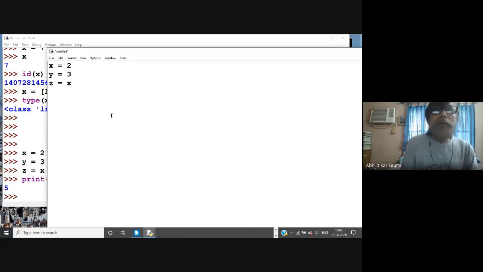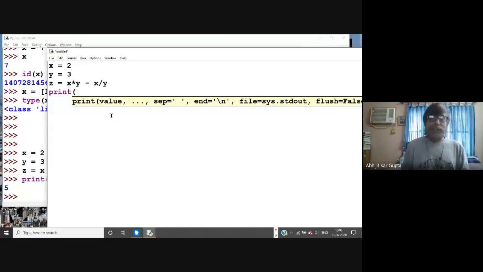And suppose I complicate the program: x star y minus x by y, something like that. Okay, this is the new algorithm. And you write print. Here you have to write print, of course, because it is not the interpreter, you are writing in a file. And you write z. Okay, this is your program.